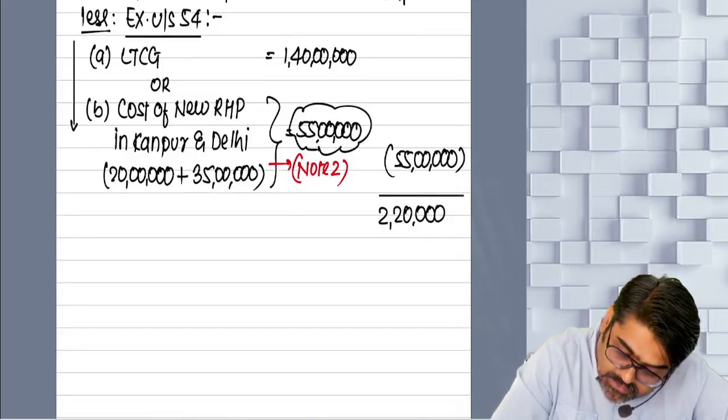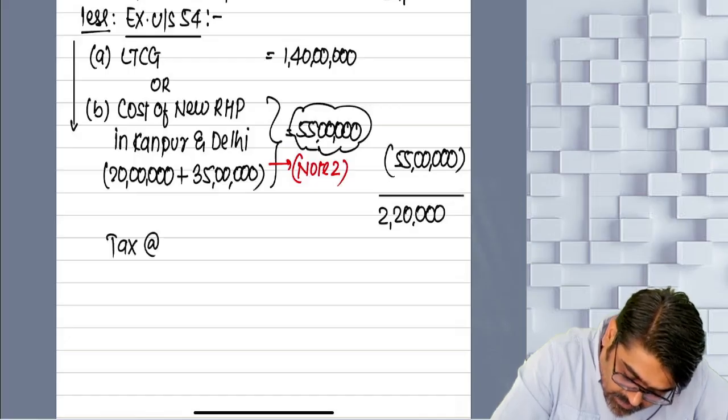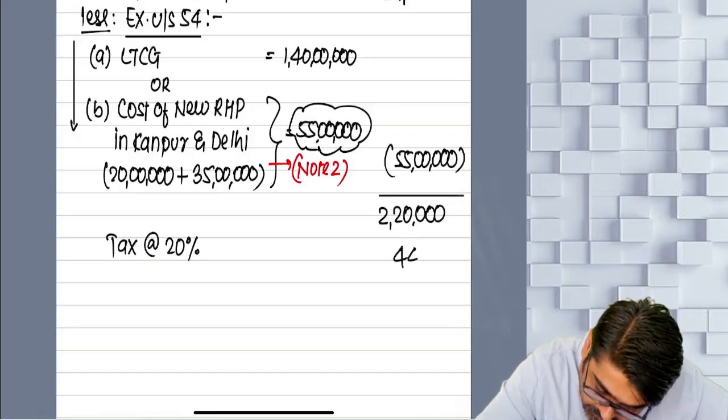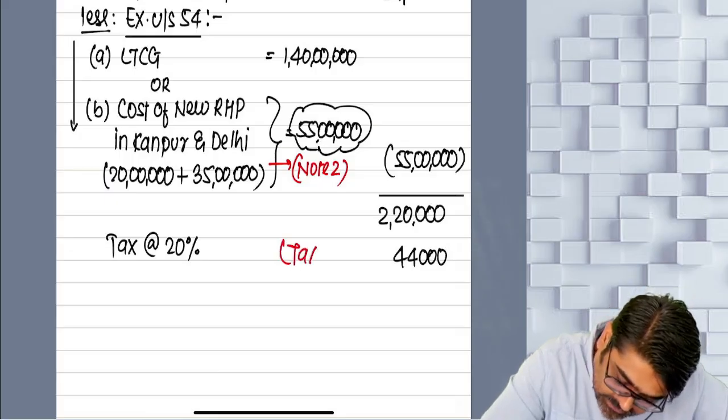So tell me, this 2,20,000. Now on this you are going to calculate tax at how much? 20% rate. Calculate. 44,000. This is your tax 2.